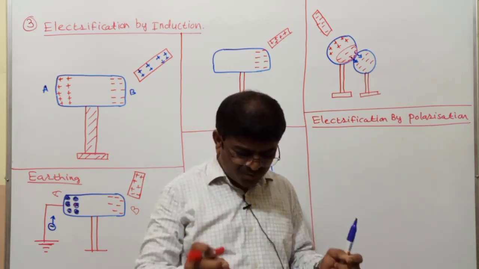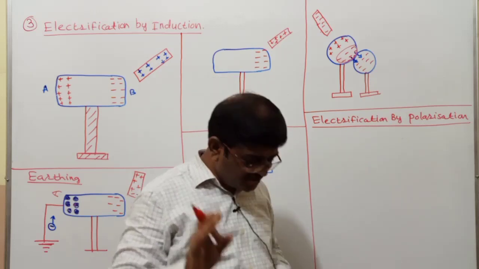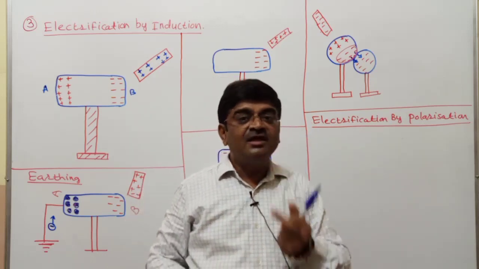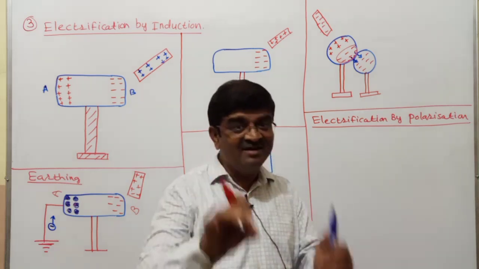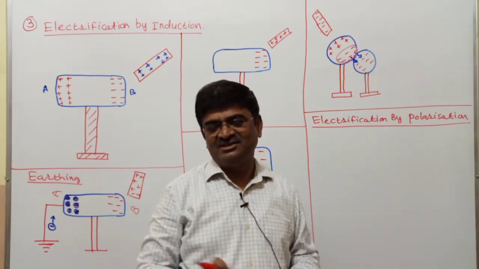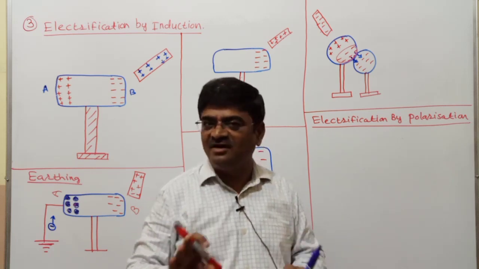Now I'll just go through a few fundamental things about this method. Generally by this method we get insulators charged temporarily. By this method we do not get bodies permanently charged.